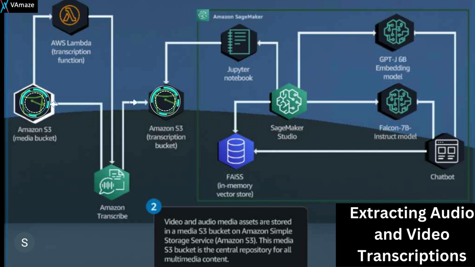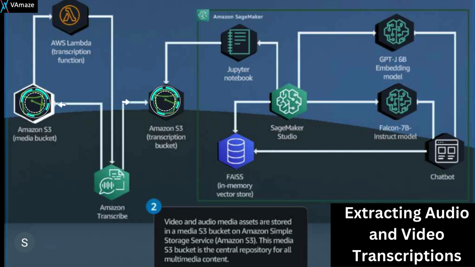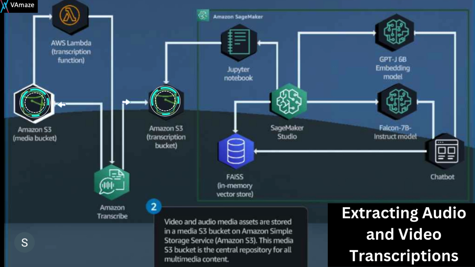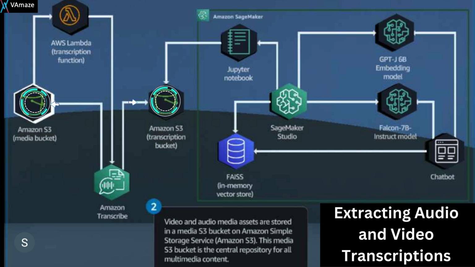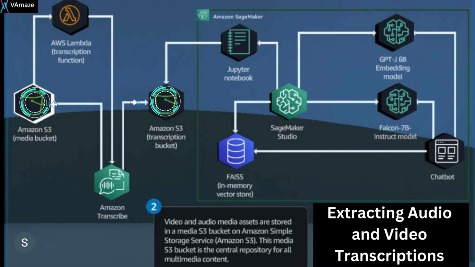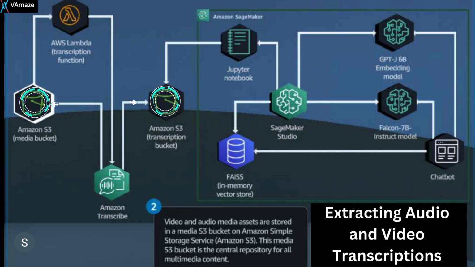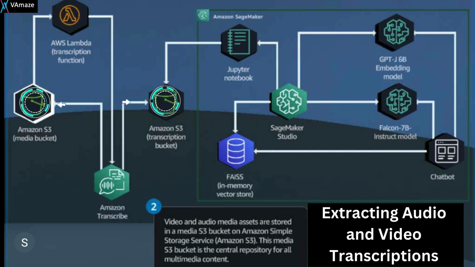A GPT-J 6B embedding model creates the embeddings for the transcriptions, and a FAISS in-memory vector store stores and searches the embeddings. The Falcon 7B Instruct model generates responses to user queries. Jupyter Notebook is used for development and experimentation, and the chatbot user interface is built with Streamlit.